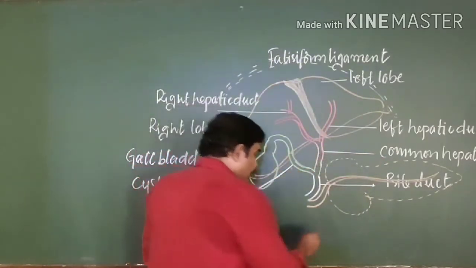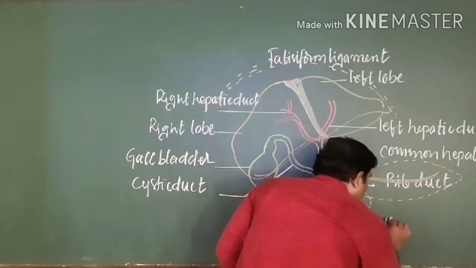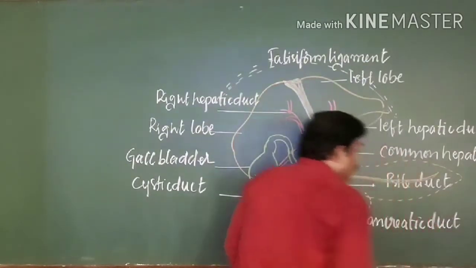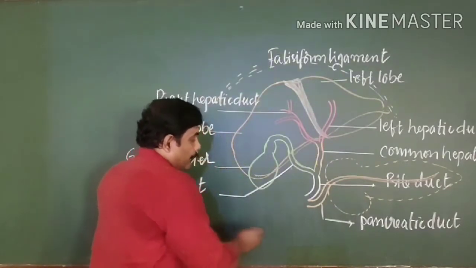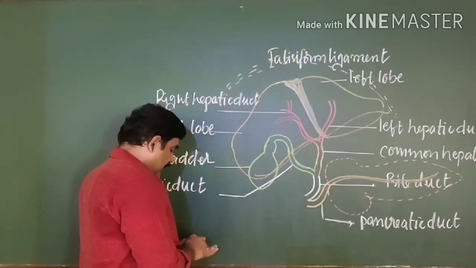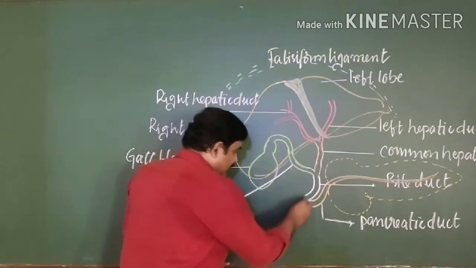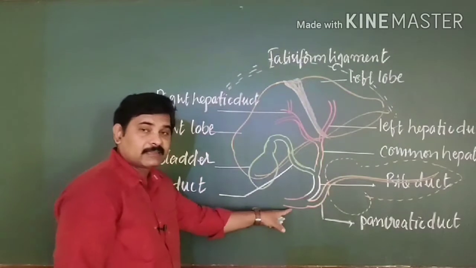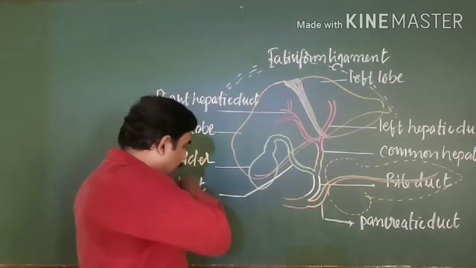Point clear? So this duct is the pancreatic duct. Both the pancreatic duct and the common bile duct combine together, and they form a common duct, and this common duct is known as the hepatopancreatic duct. See this point? This is known as the hepatopancreatic duct.